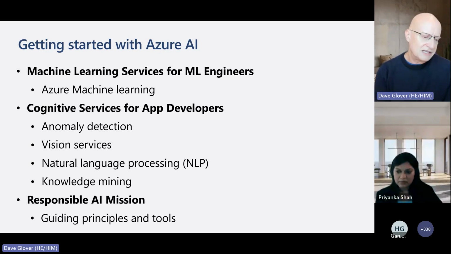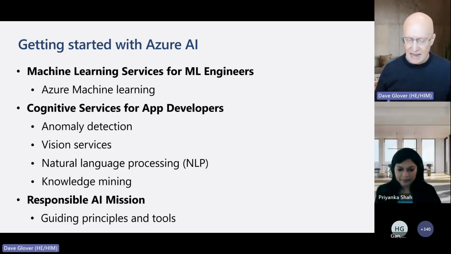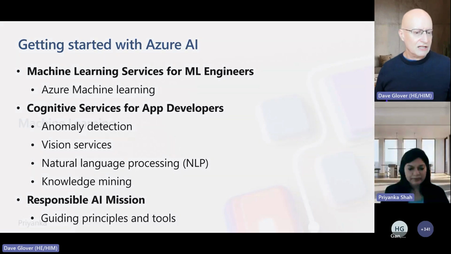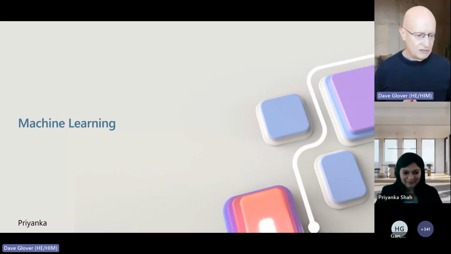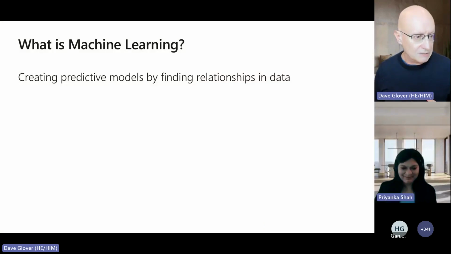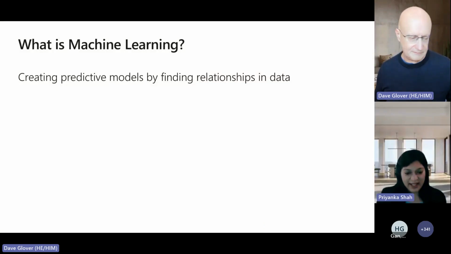Okay, and the last area that we're going to talk about is responsible AI. We're going to talk about some guiding principles and tools to make sure that when we're building AI systems, we're thinking about the broader impact that applications that use AI can have. Okay, so without further ado, we're going to hand over to Priyanka, who is going to talk us through machine learning. All right. Thank you, Dave.